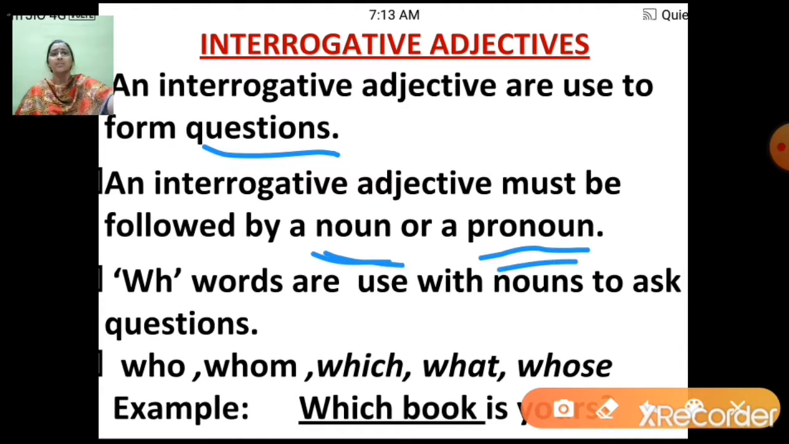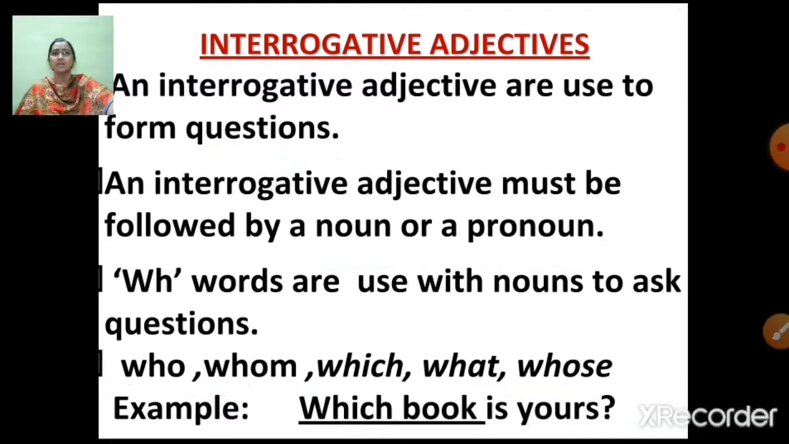Now, WH words are used with nouns to ask questions. Okay, so you will have WH type of questions like who, whom, which, what, whose. Now let's understand this with an example. Which book is yours? Now in this example, which is an interrogative adjective, correct?